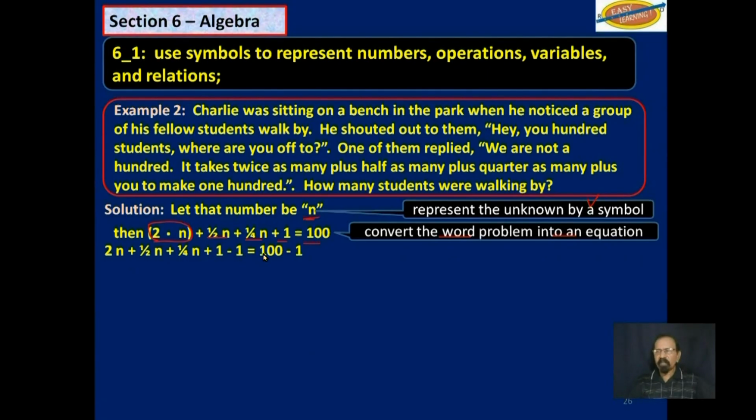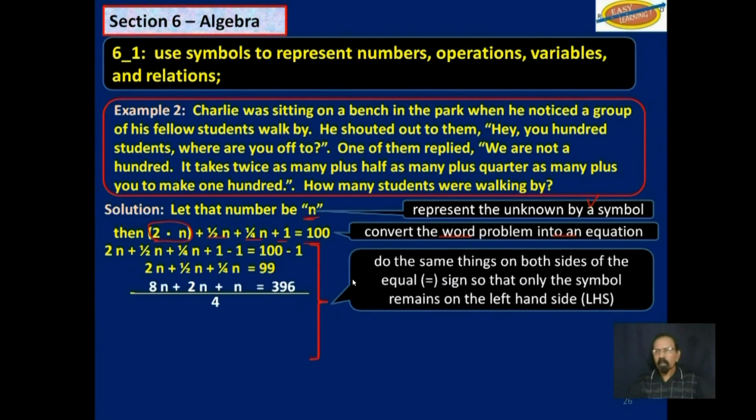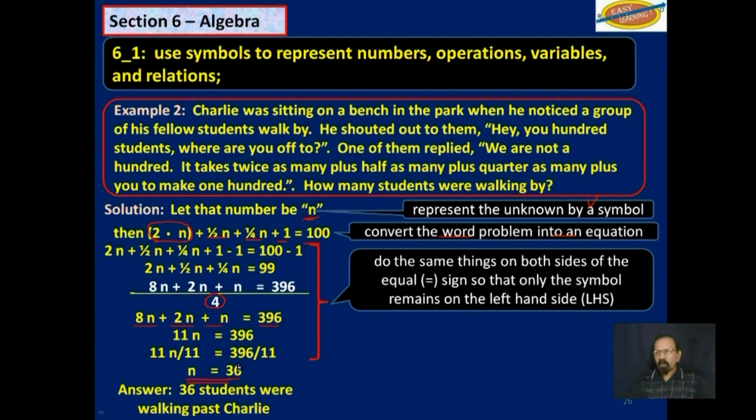I already solved this, so I'm going through this very quickly. You find an LCM, then you ignore the LCM, and you are left with 8n plus 2n plus n is equal to 396. You solve this equation, and you get n is equal to 36. So 36 students were walking past Charlie.